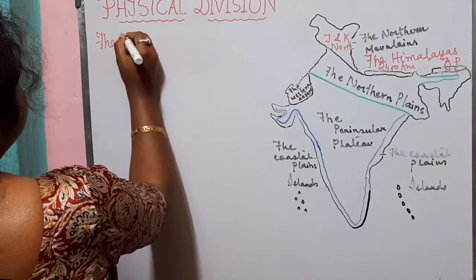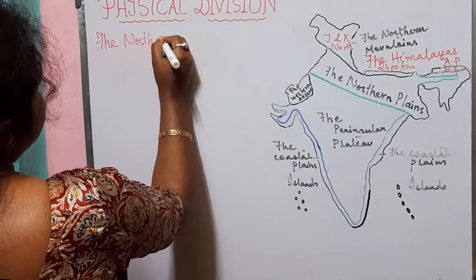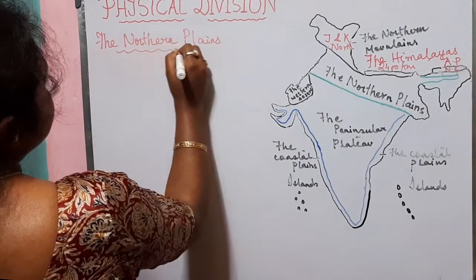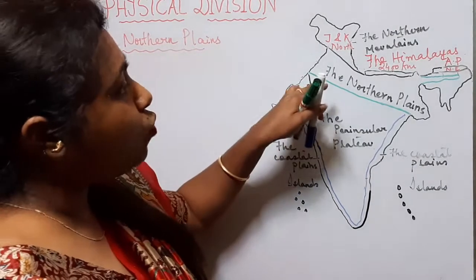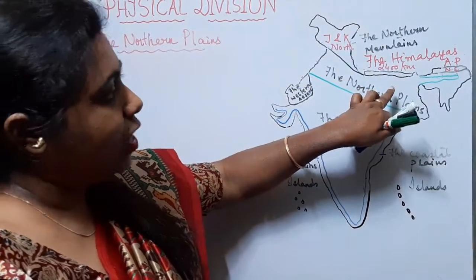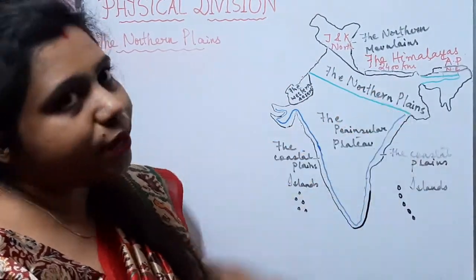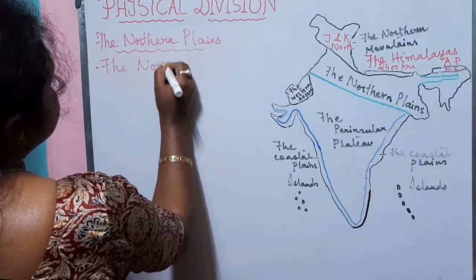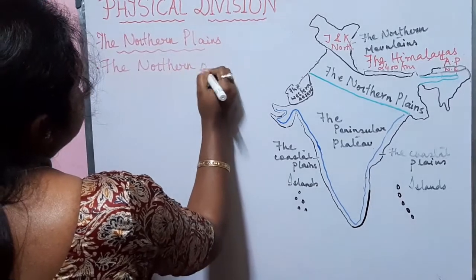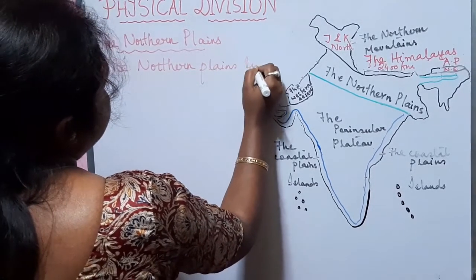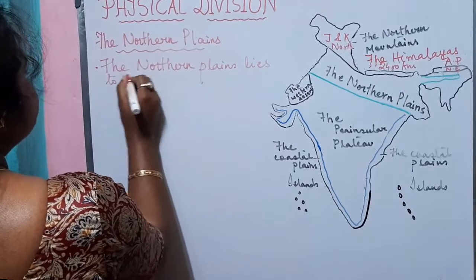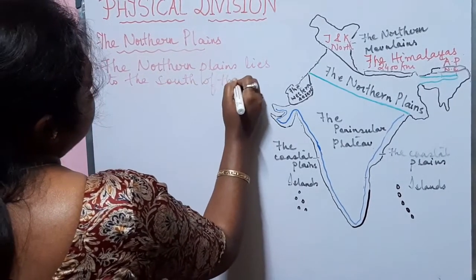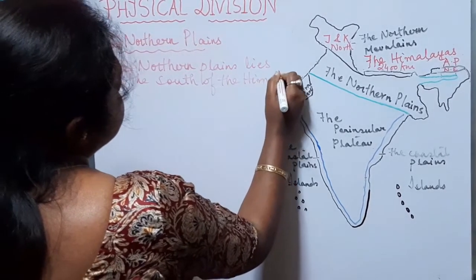The northern plains. Now, as we move south from the Himalayas, we come to the vast northern plains. So, what is the location of the northern plains? The northern plains lie to the south of the Himalayas.